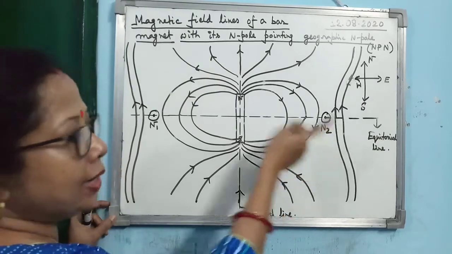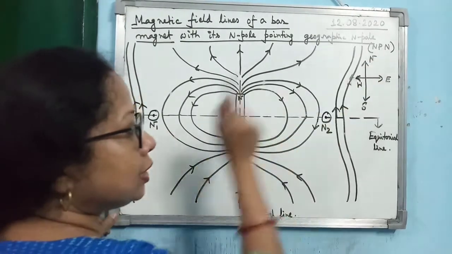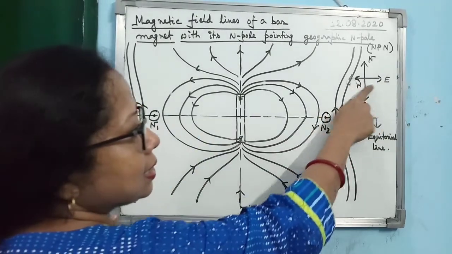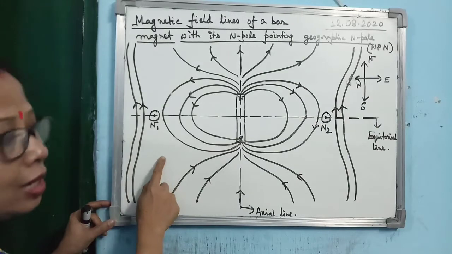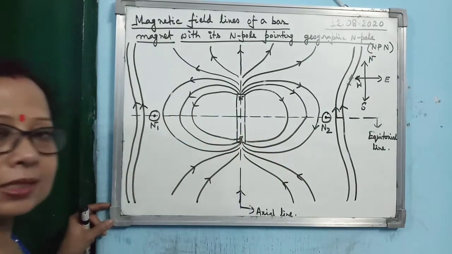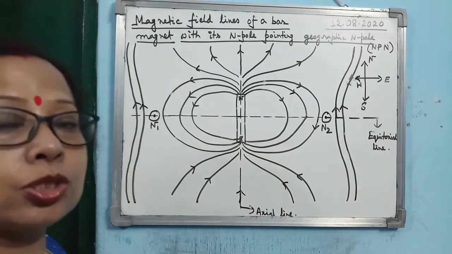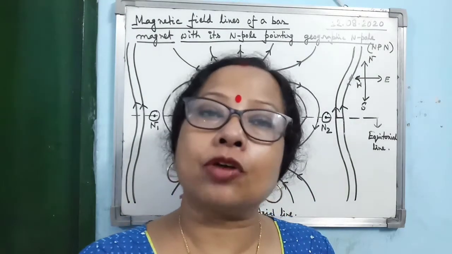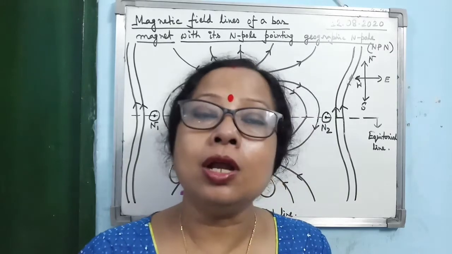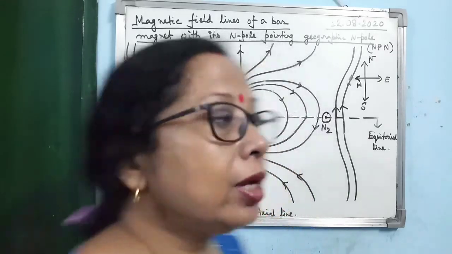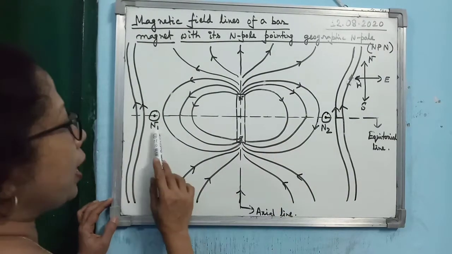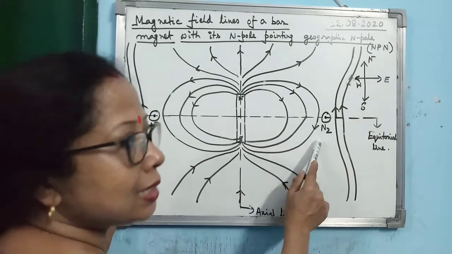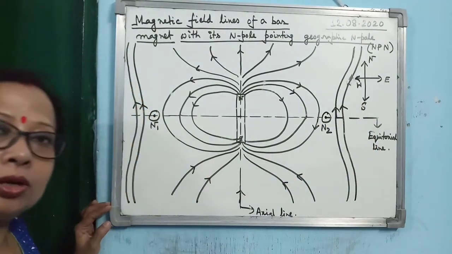Neutral point due to north pointing north is situated on the equatorial line, and the equatorial line is in the east-west direction, isn't it? So sometimes you may write the answer this way also. If the question asks where the neutral point lies for the magnetic field lines of a bar magnet with its north pole pointing towards geographic north, then you have to write that the neutral point lies on the equatorial line, or you can write that the neutral point lies along the east-west direction. Alright.